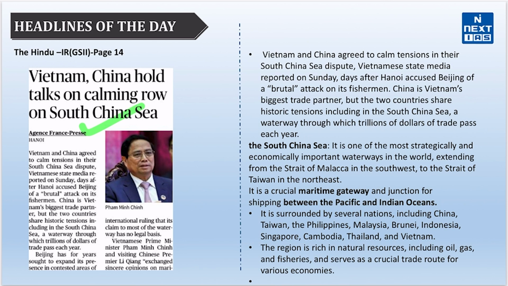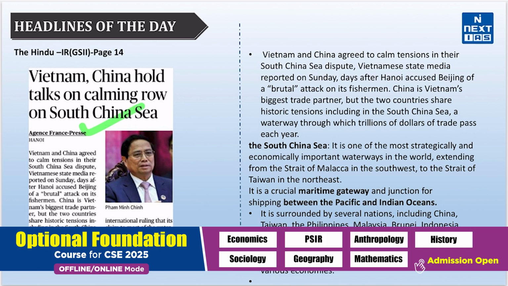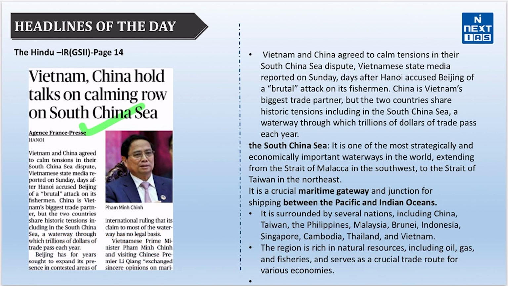Talking about the territorial dispute, it primarily involves China and several Asian countries, with China claiming nearly the entire region. Other claimants include the Philippines, Vietnam, Malaysia, Taiwan, and Brunei, each asserting rights over islands, reefs, and underwater resources.